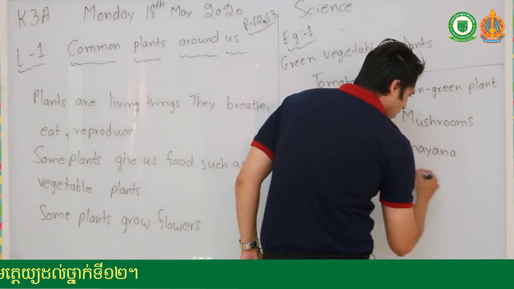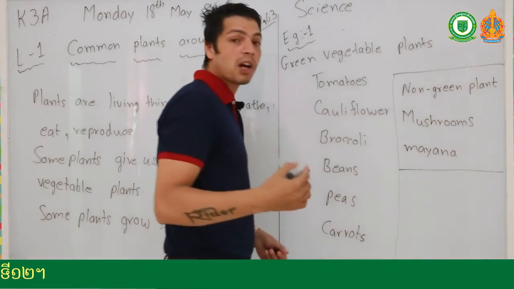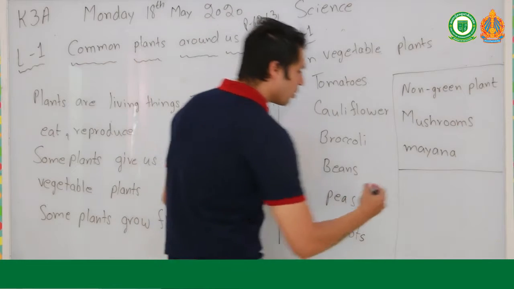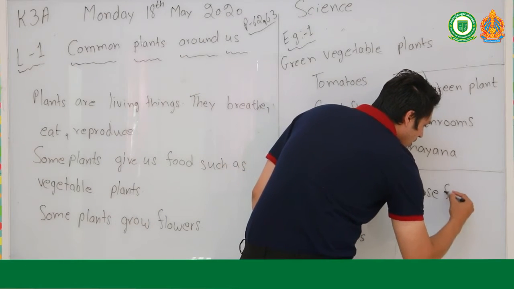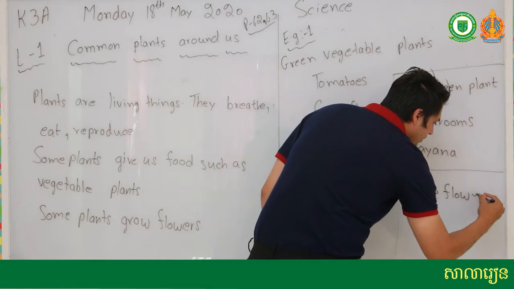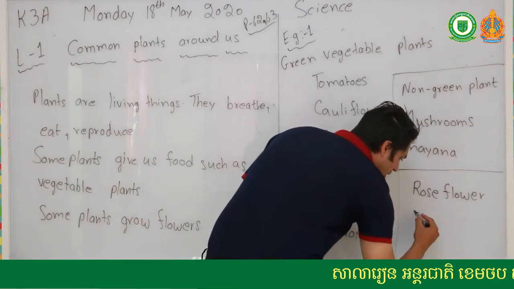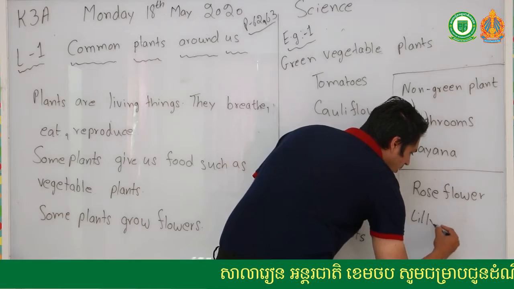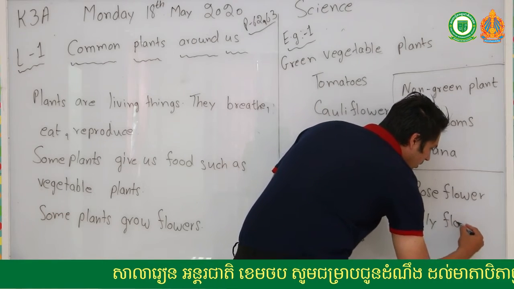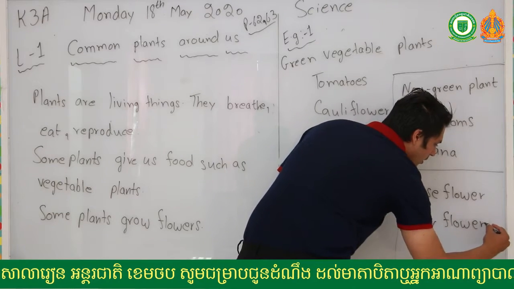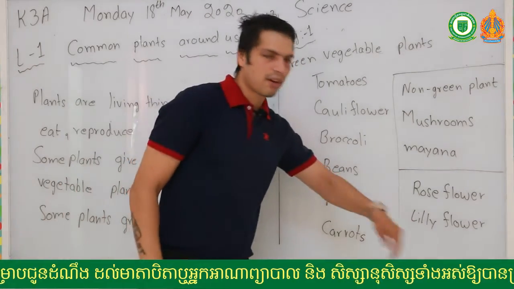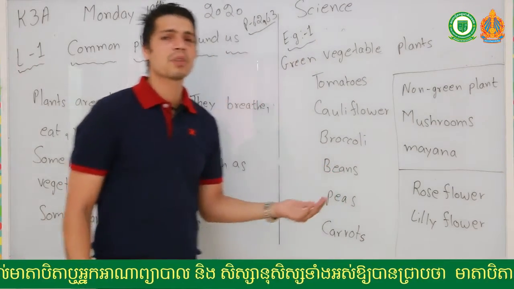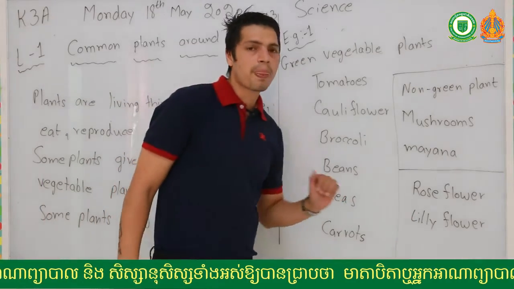Now we have some flower plants. Like rose flower, lily, okay. So rose flower, lily flower, and there are so many types of flowers you will see on plants.